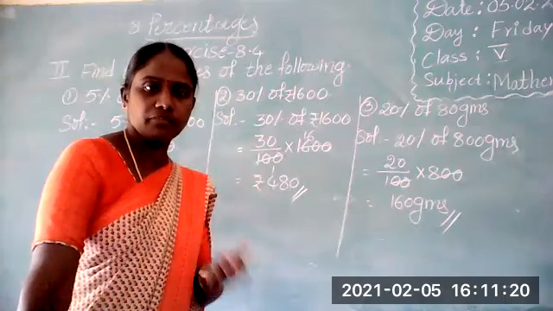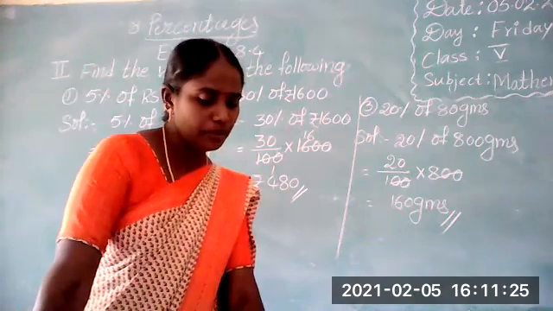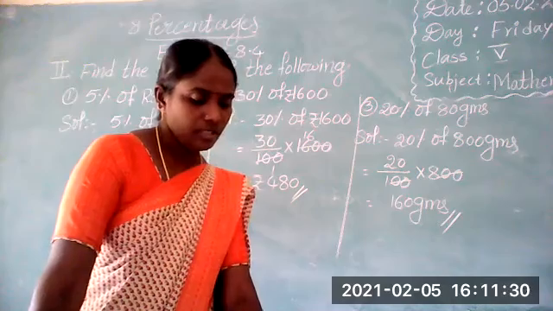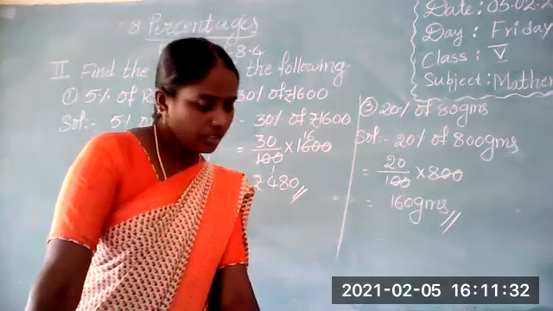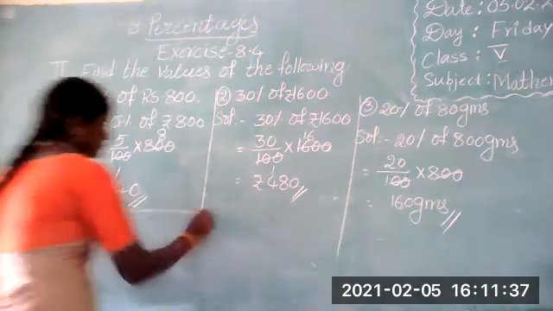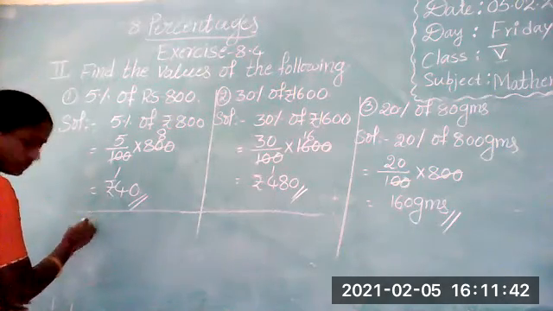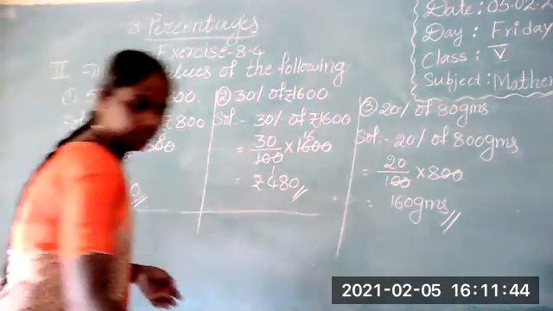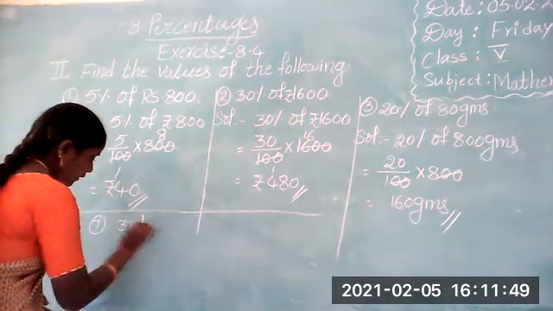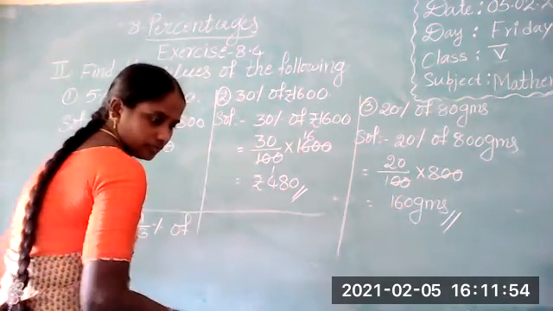Okay, which one do you want explained? Here 12 problems are there. I explained 3 problems. Which one do you want? Okay, now I am going to explain the 7th one: 33 and 1 by 3 percent of 15 liters.